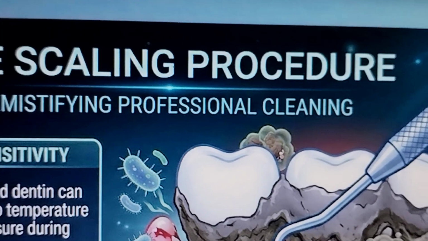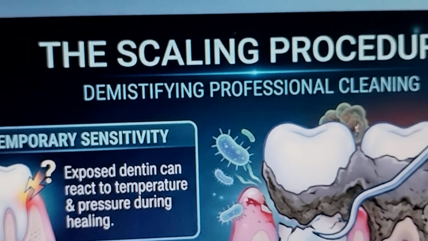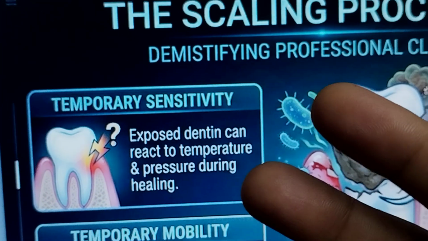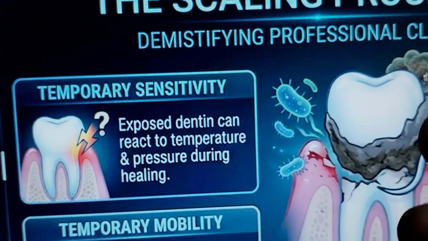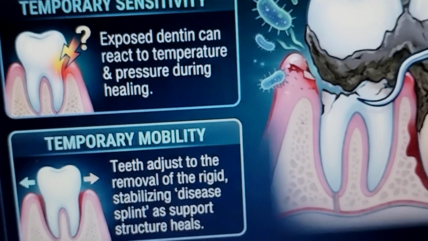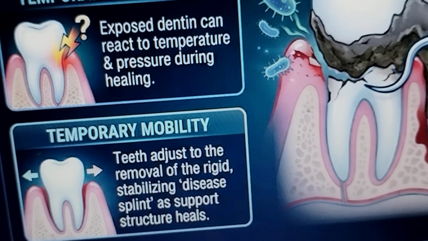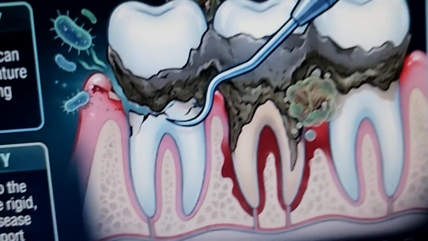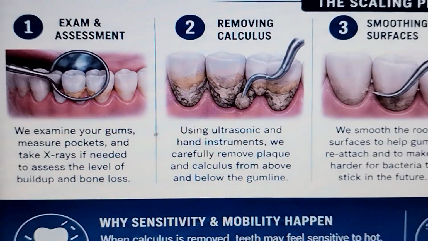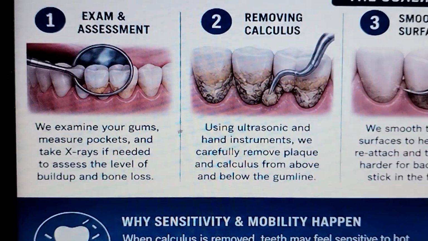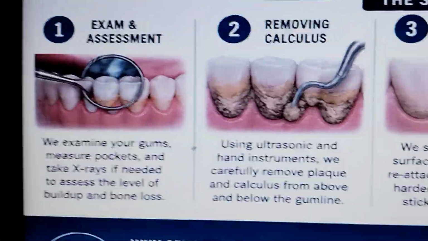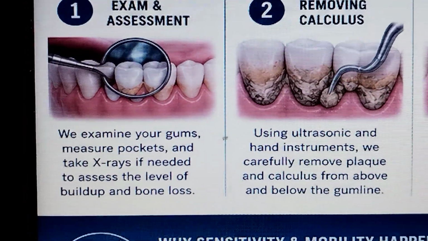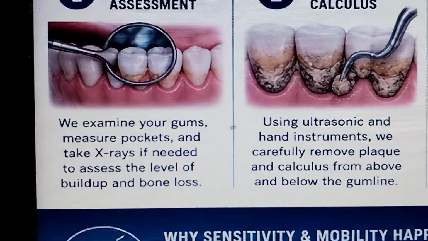Now, what is the scaling procedure? Demystifying professional cleaning: temporary sensitivity, as exposed dentine can react to temperature and pressure during healing, and temporary mobility, as teeth adjust to the removal of the rigid stabilizing disease splint as a support structure. Okay, now let us demystify the actual dental scaling procedure. What's happening during the professional clean and why do patients experience temporary sensitivity and mobility afterwards?